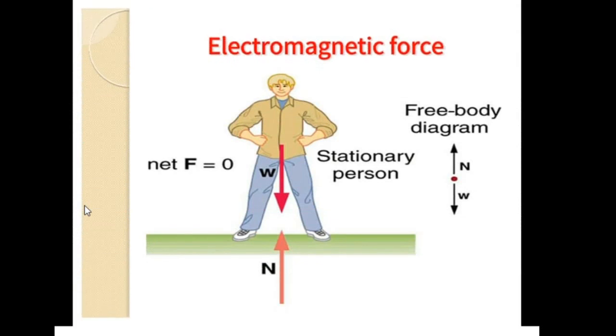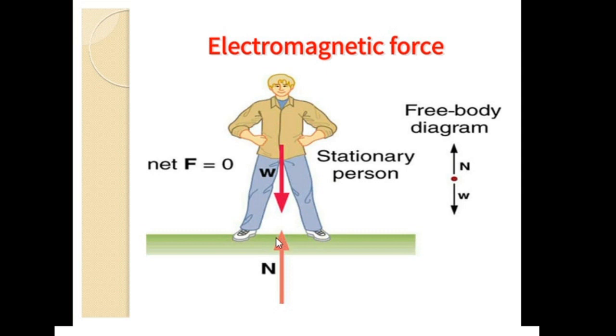Let us observe the next picture. You are able to see a man standing on the surface of the earth. When we stand on earth's surface, gravitational force acts downwards on us and normal force acts upwards to counterbalance the gravitational force. You are able to see from the picture, W represents the gravitational force and N is the normal force which acts upwards.